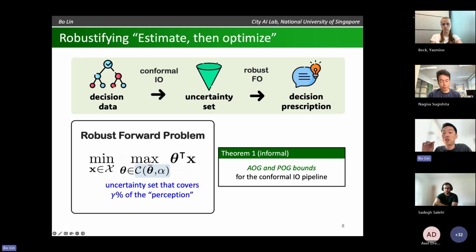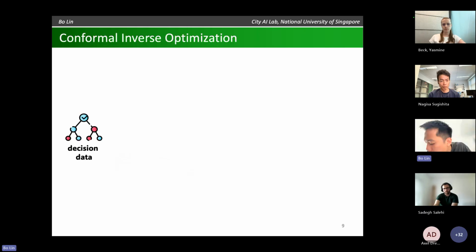But unknown parameters represent human intuition in our problem, which we never really observe, so we cannot use those approaches. What we observe are some decisions that people made based on those unknown parameters. So there's an additional layer of complexity, and that's the challenge we have to deal with. Okay. So we have this new methodology that allows us to construct an uncertainty set using only decision data. The method has 3 steps.